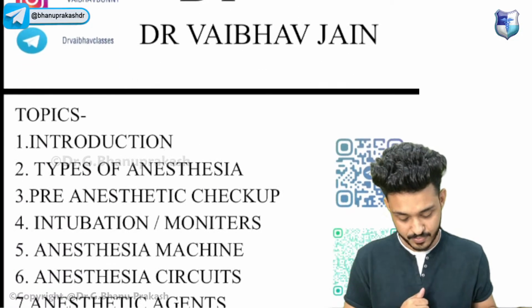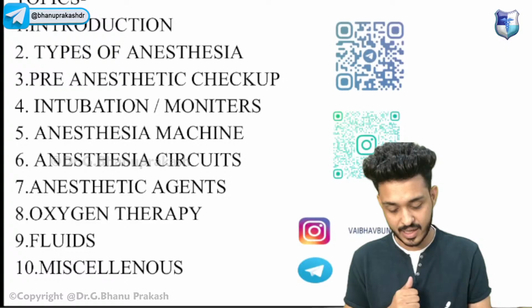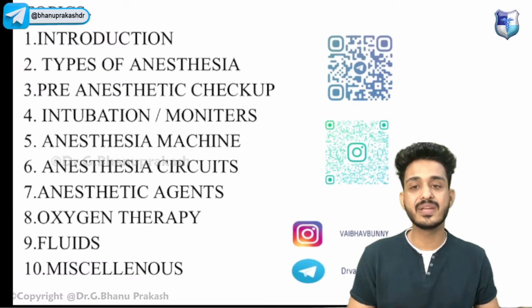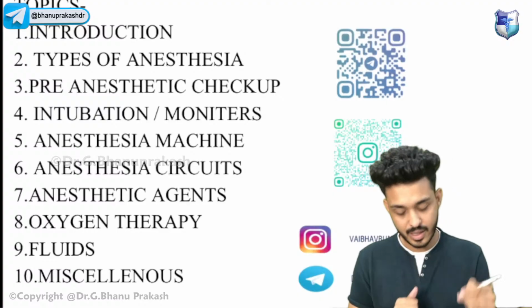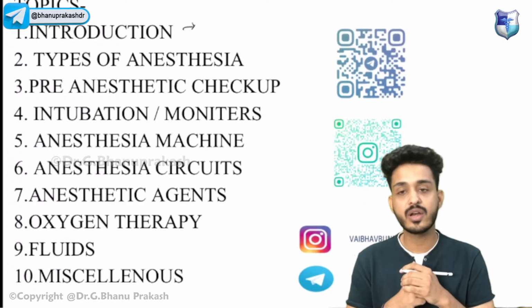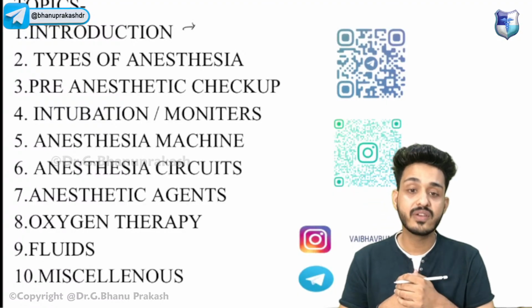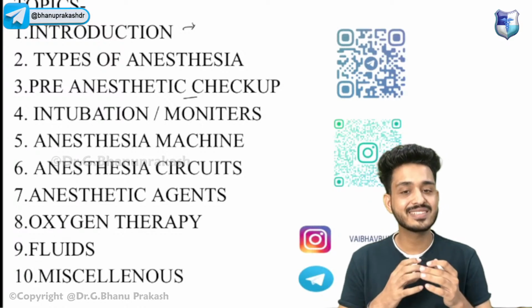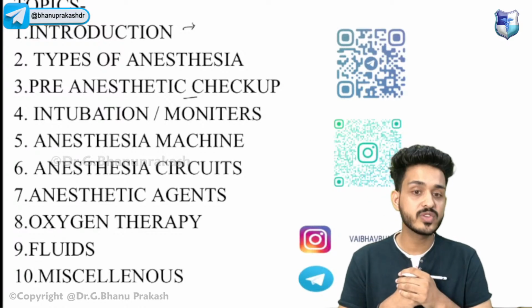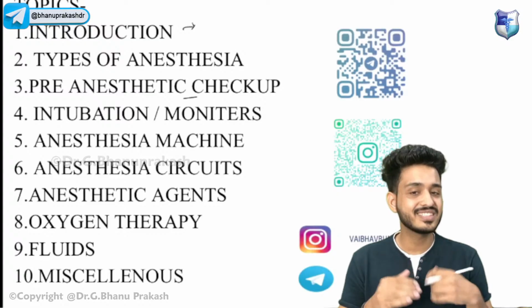So what would be our scheme of class? We will be having a systematic class. We will start with the introduction. I will tell you some important points about anesthesia, and what the different types of anesthesia are. Then we will study the pre-anesthetic checkup. It is going to be in the form of a story, and all the questions come just after the chapter.